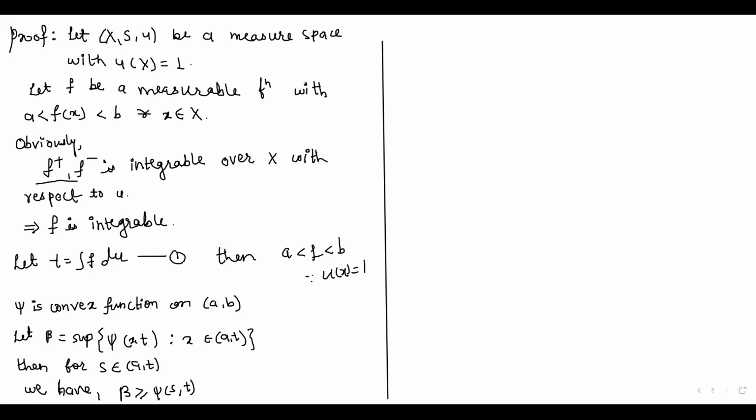Therefore, by the definition, β is greater than or equal to (ψ(t) − ψ(s)) upon (t − s). Now multiplying by t minus s on both sides, we get (t − s)β, which is greater than or equal to ψ(t) − ψ(s). Let this be number 2.